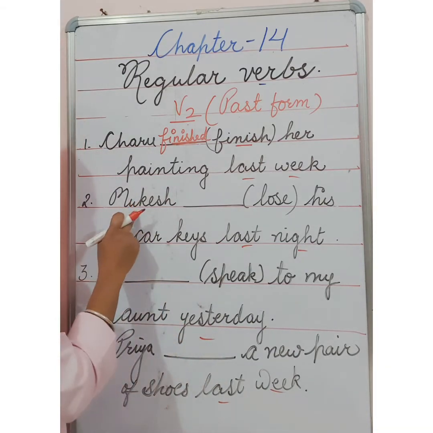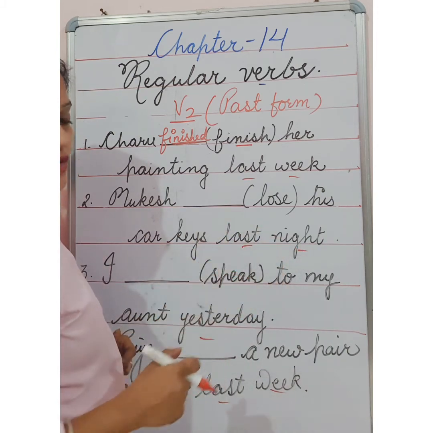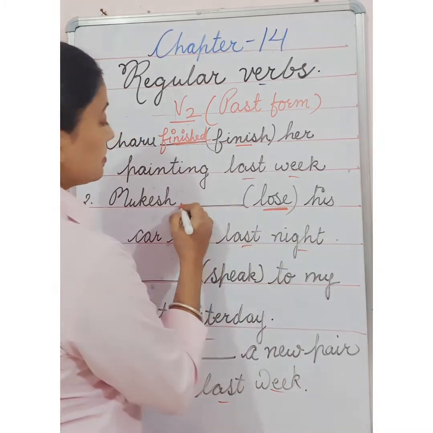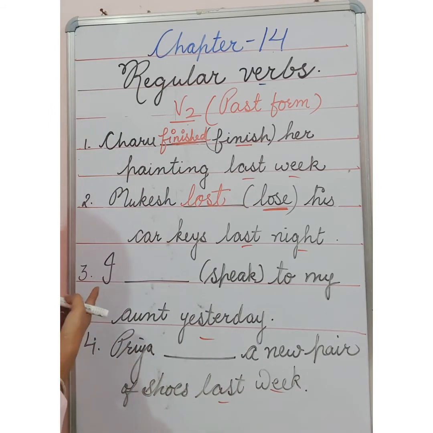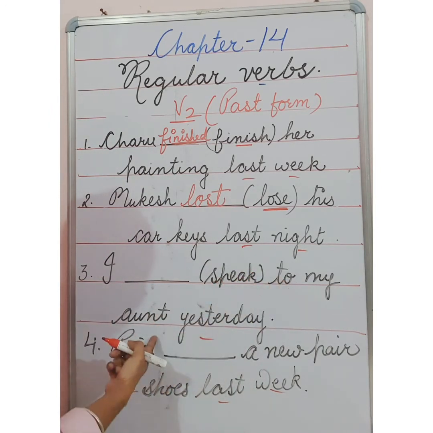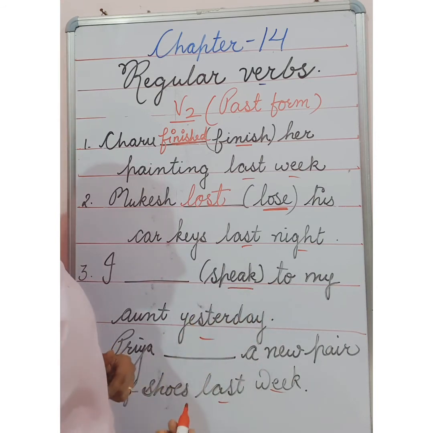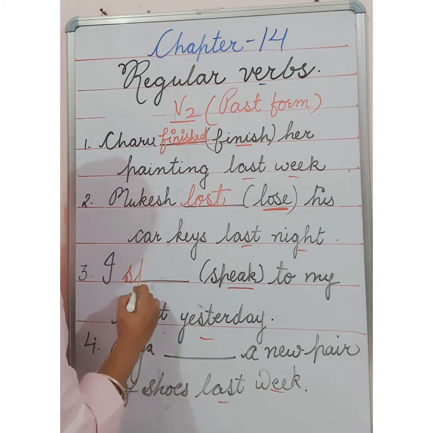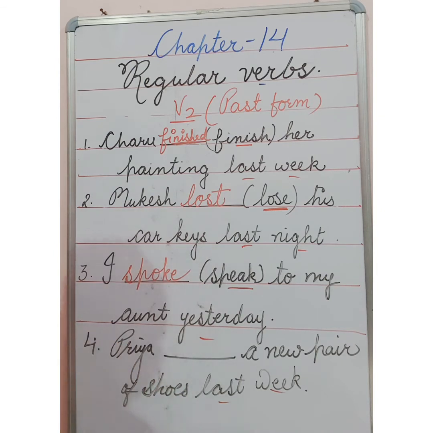Next, Mukesh dash lose his car keys last night. Last night, we are talking about the past, so we have to use the second form here. What is the second form of lose? It is lost. Clear? Next, I dash speak to my aunt yesterday. Yesterday, the day which is gone. So what is the past form of speak? That is speak, spoke, spoken. Speak, spoke. So spoke is the second form of the verb.